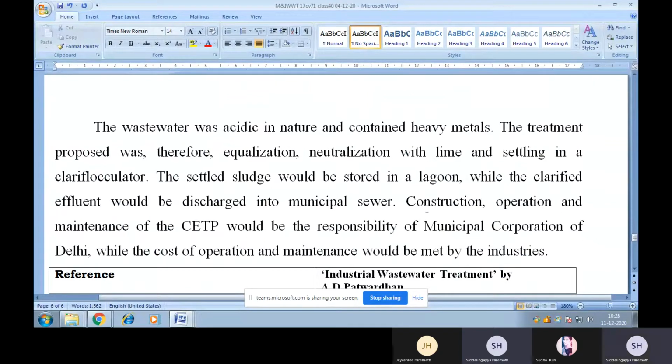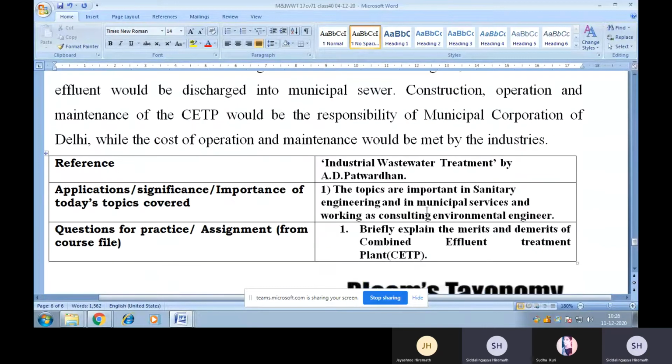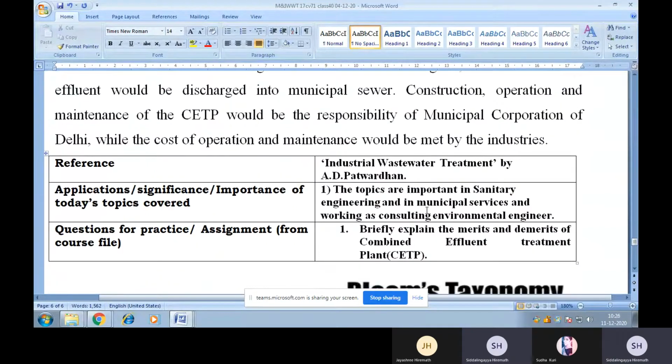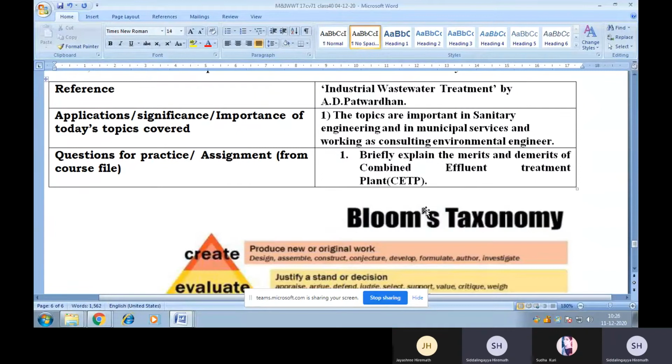So this is an arrangement you can see in Delhi. This is the example. Okay. So as far as your syllabus is concerned, this particular literature is sufficient for that particular topic. Now, I have referred the book Industrial Wastewater Treatment by A.D. Patwardhan, and also you can see the application.